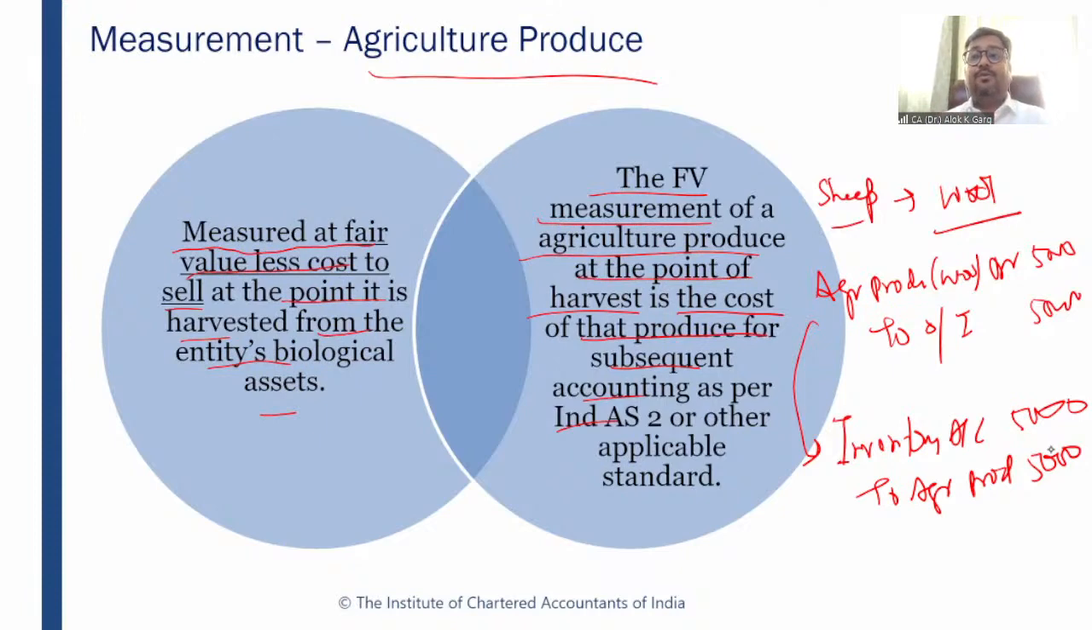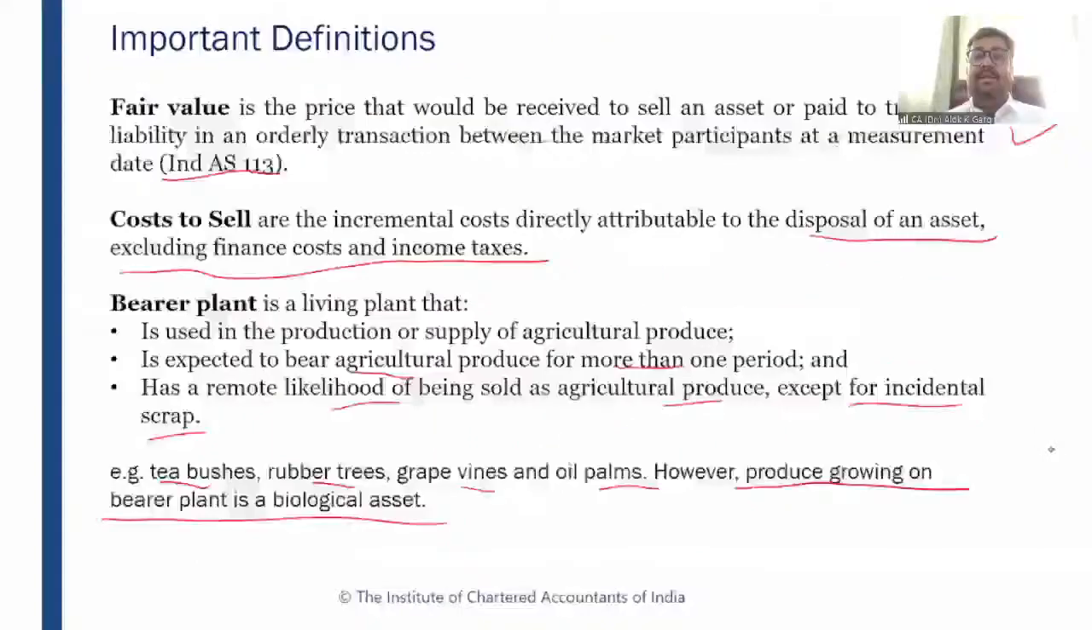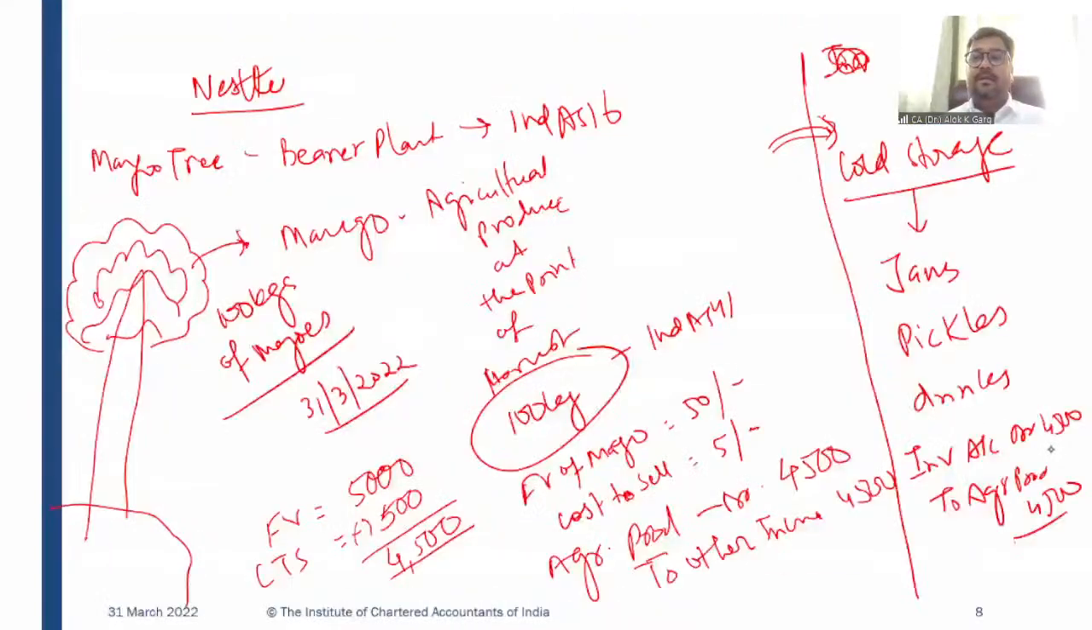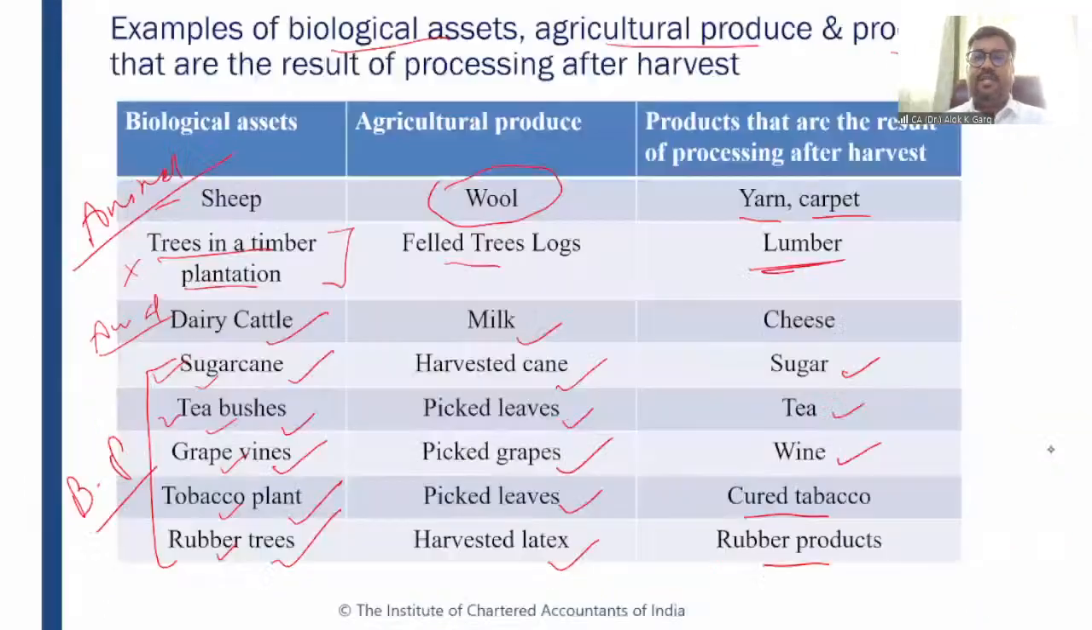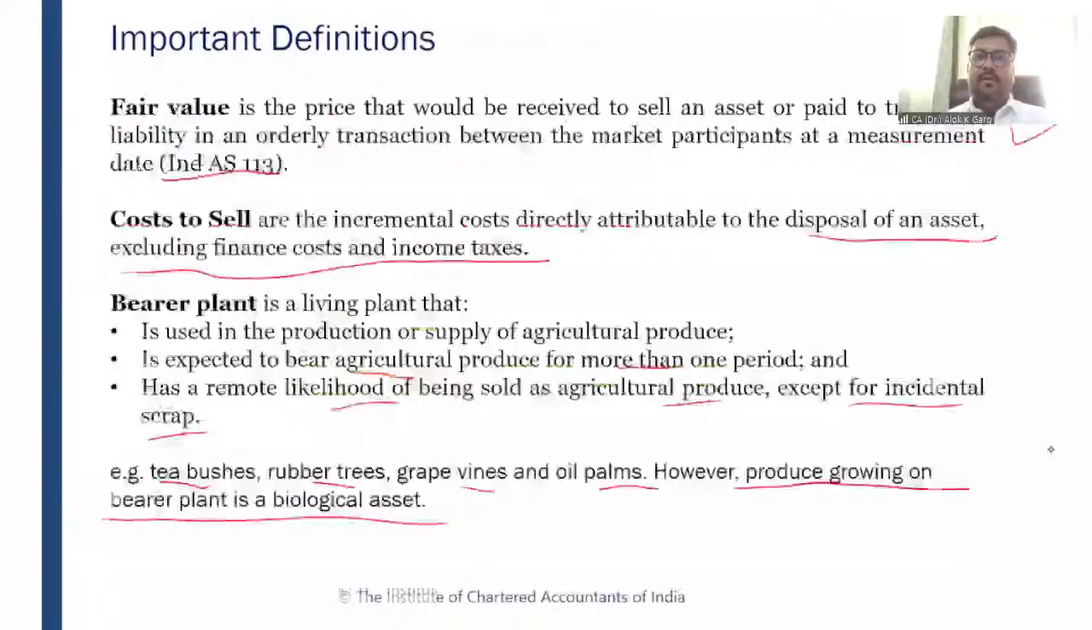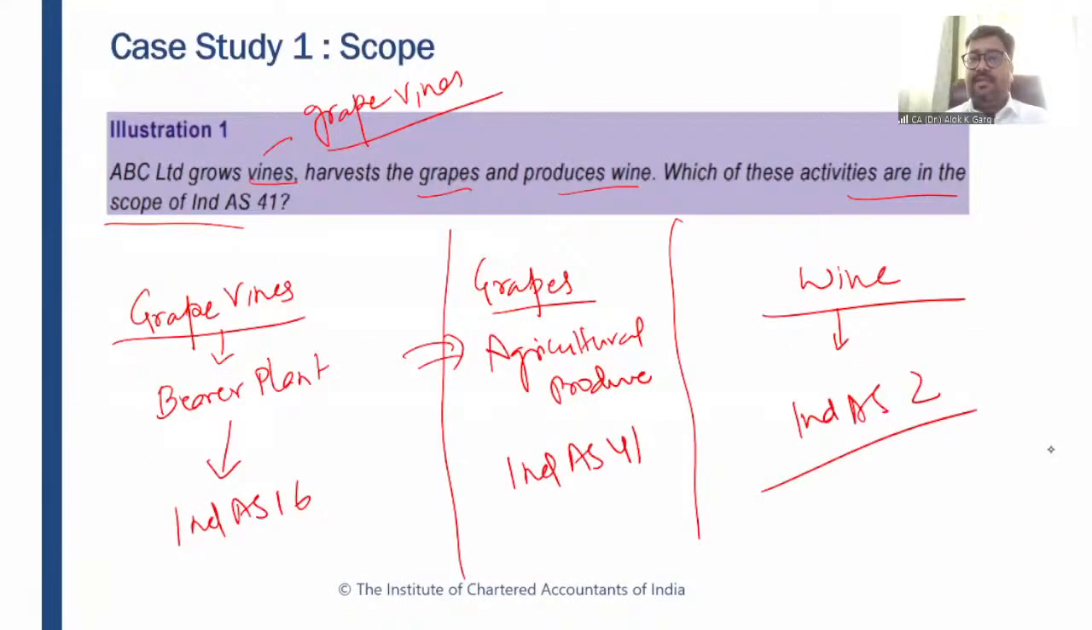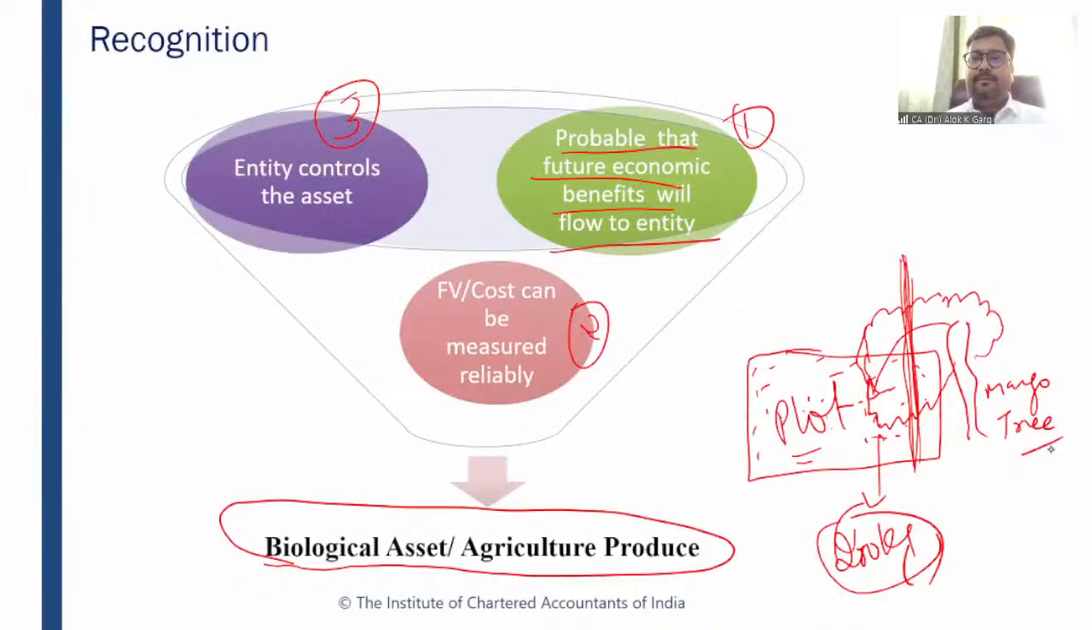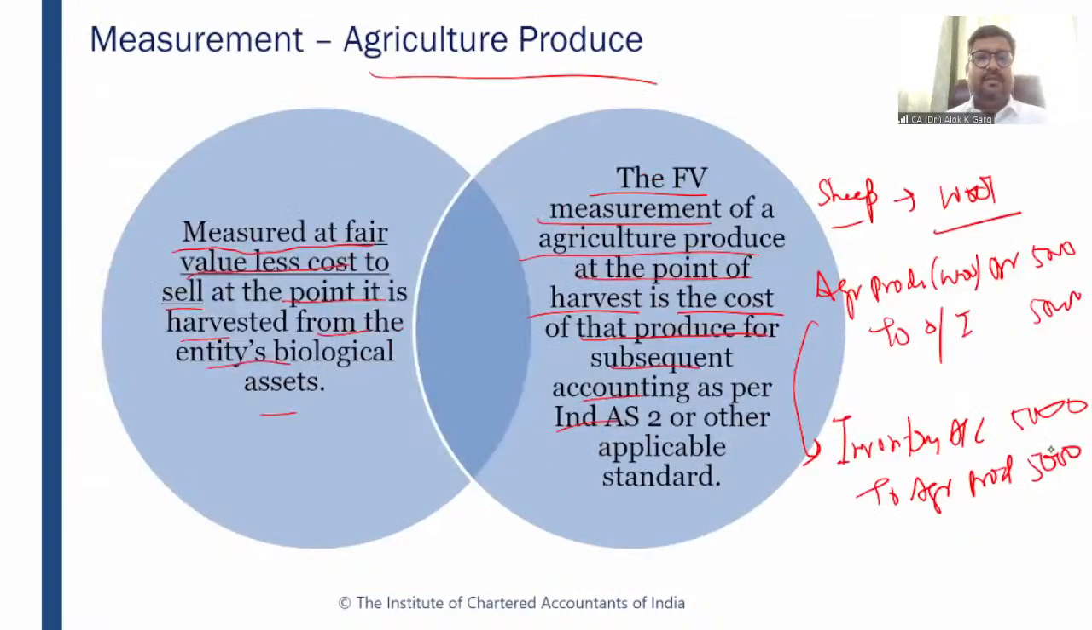I hope you guys have understood. I have taken so many examples. And if you remember, I have taken the example of Nestle also, this mango, pickles, right? Do you remember this example? So once mangoes are plucked, they have to be measured at fair value less cost to sell. Then it went to cold storage, right? So it will become an inventory. So after that, subsequent recognition and measurement will be as per the inventory standard, not as per Ind AS 41. We have discussed the example of this case study 1 as well. I hope it is clear to everyone, guys.